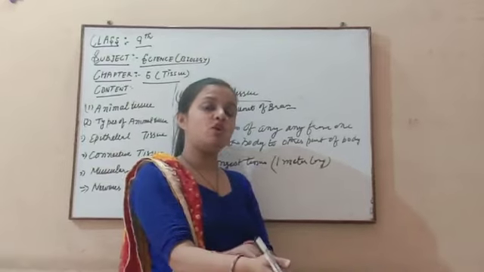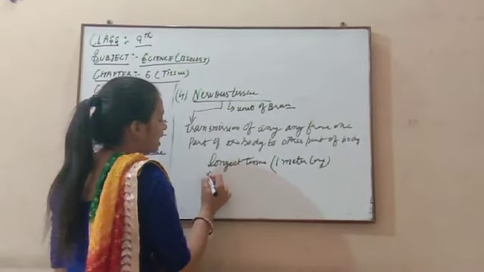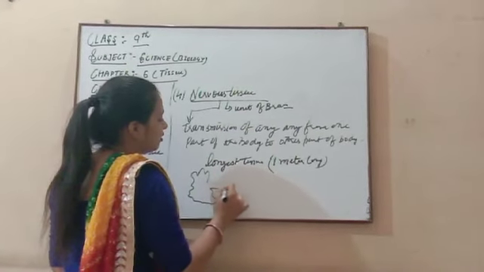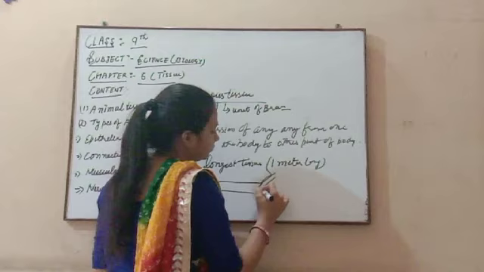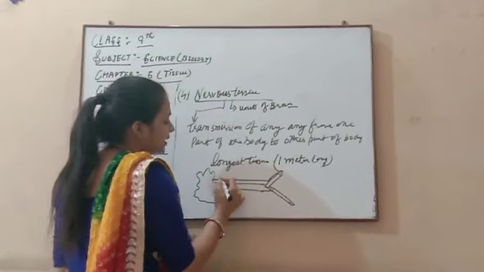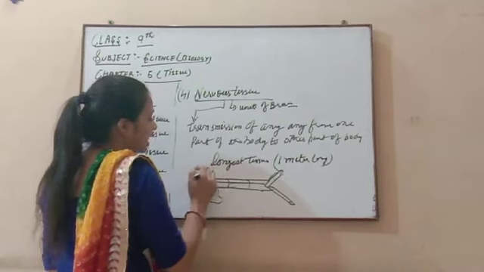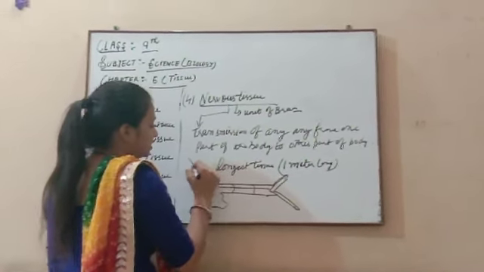So this is the longest tissue present in our body, and it has some main parts like this. I will make a structure of this tissue here. The shape is like this. Here the axon is present, and this is a dendrite, which receives any message.